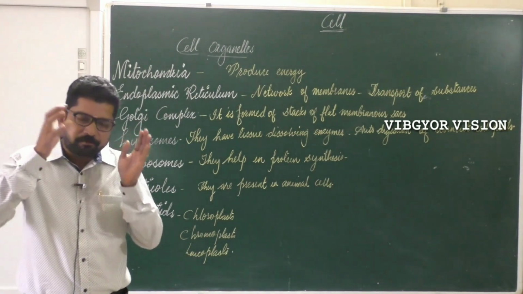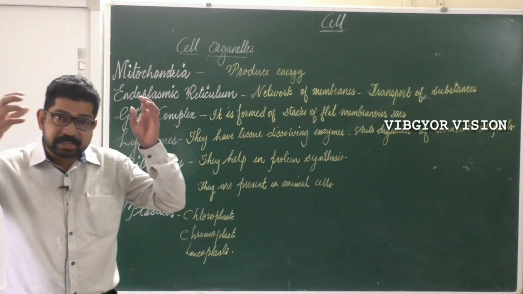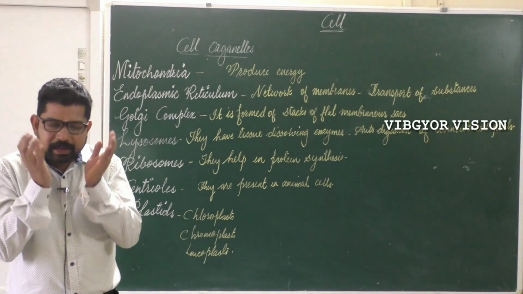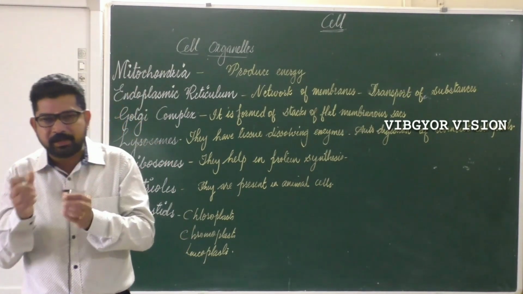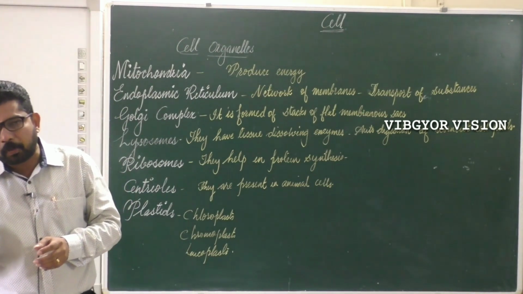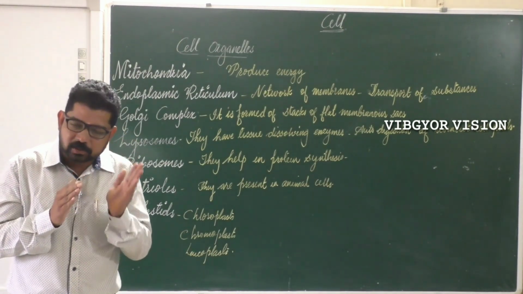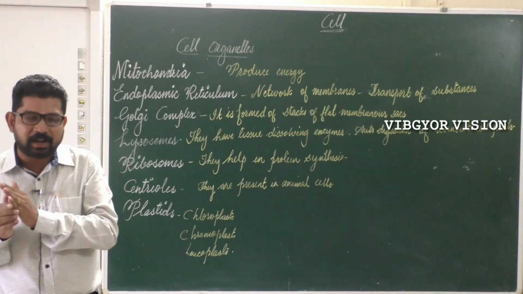Lysosomes can digest the foreign bodies that enter the cell, and also the cell itself. That is why lysosomes are also known as suicide bags of the cell.